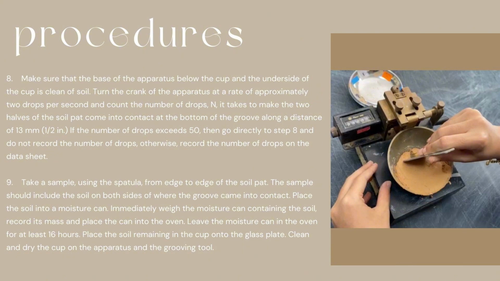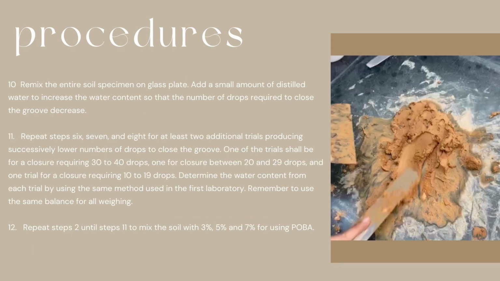Place the soil remaining in the cup onto the glass plate. Clean and dry the cup on the apparatus and the grooving tool. Remix the entire soil specimen on the glass plate. Add a small amount of distilled water to increase the water content so that the number of drops required to close the groove decreases. Next, repeat steps 6, 7, 8 for at least 2 additional trials, producing successively lower numbers of drops to close the groove.